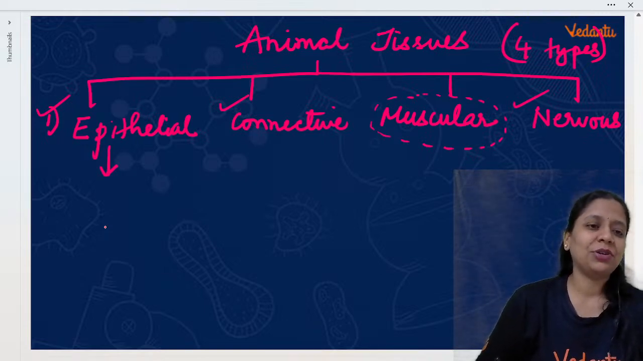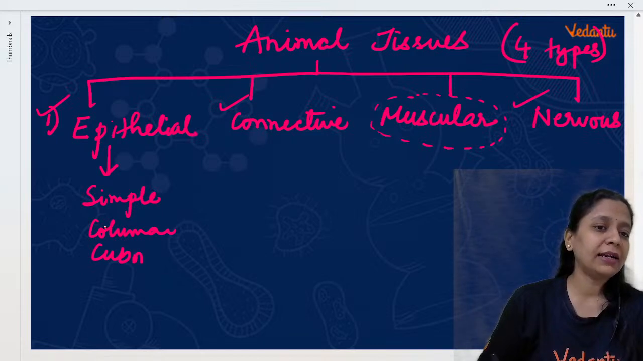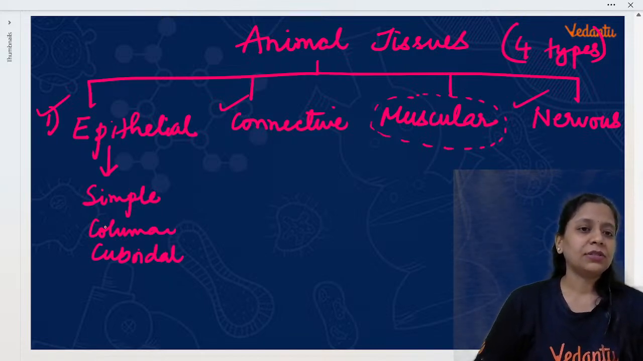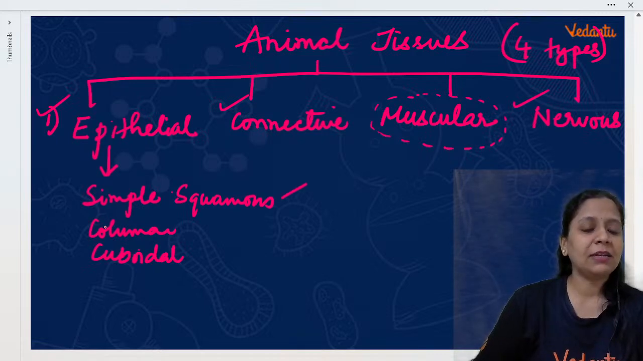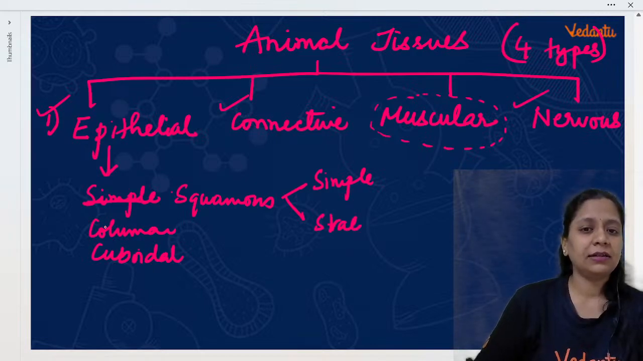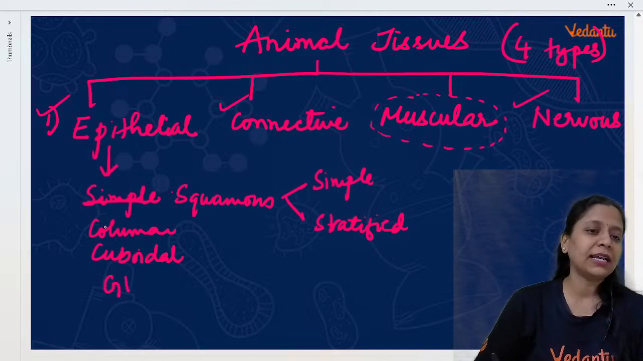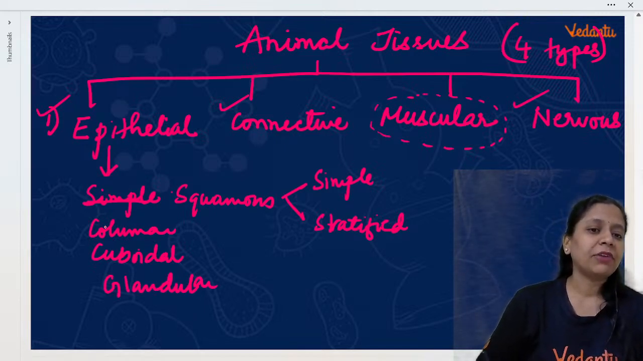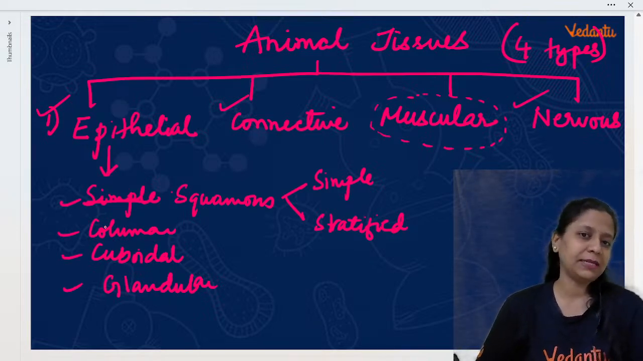So, in epithelial tissue we have simple epithelium, then columnar epithelium, then cuboidal epithelium, isn't it? In simple epithelium, that is squamous. Okay. So, squamous epithelium is of two types, simple squamous and stratified squamous, isn't it? So, squamous, columnar, cuboidal, and another one, glandular epithelium. These we have completed, right? 4 types of epithelial tissue completed.